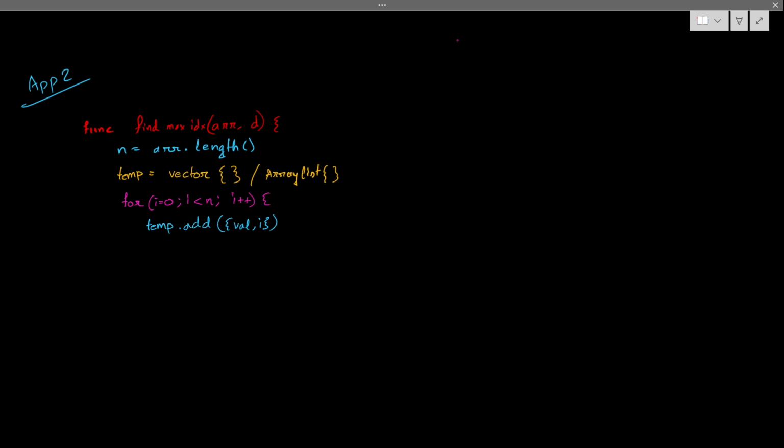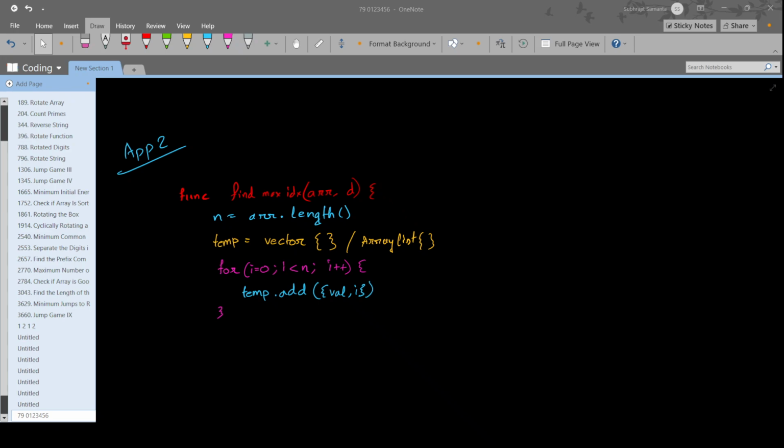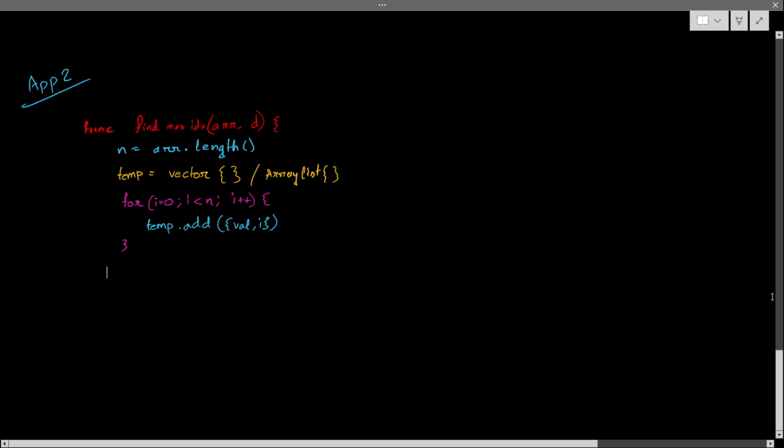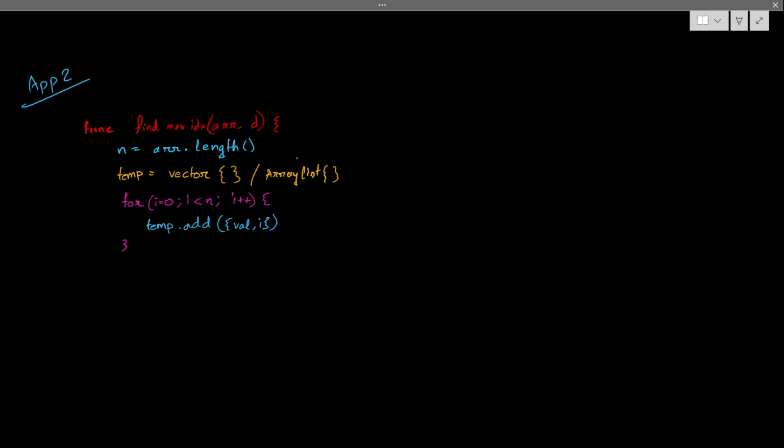Then close the for loop. Then I have to sort using a lambda function. Please write your lambda function according to your language, because the lambda syntax is not generic and differs from language to language. So I am writing a lambda function notation. You have to sort this thing, so temp dot sort.